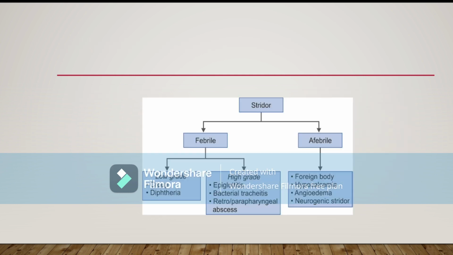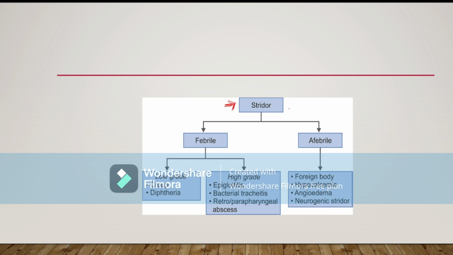So if you find stridor, always think stridor means a problem in the epiglottis or the vocal cord or in the larynx. So any problem in the larynx causes stridor, or any problem in the upper respiratory tract also causes stridor. So if we find stridor during inspiration, then the child may be suffering from different types of causes.